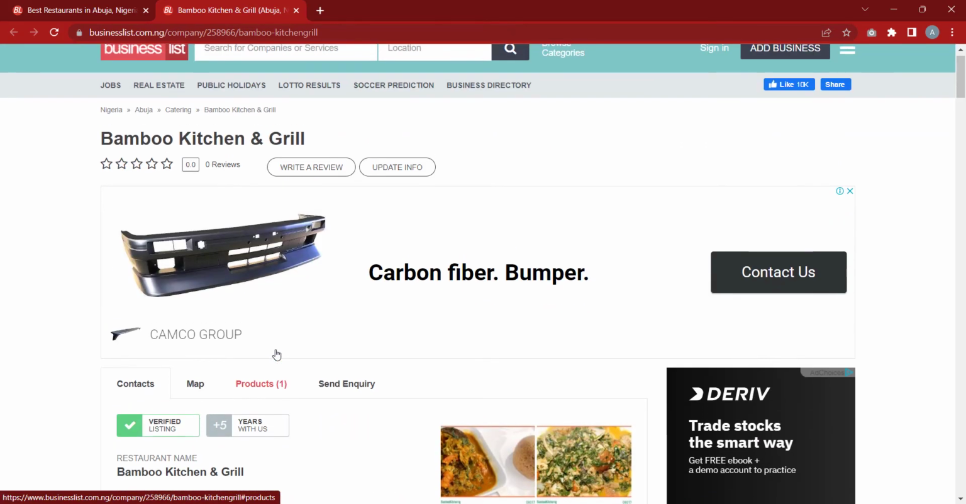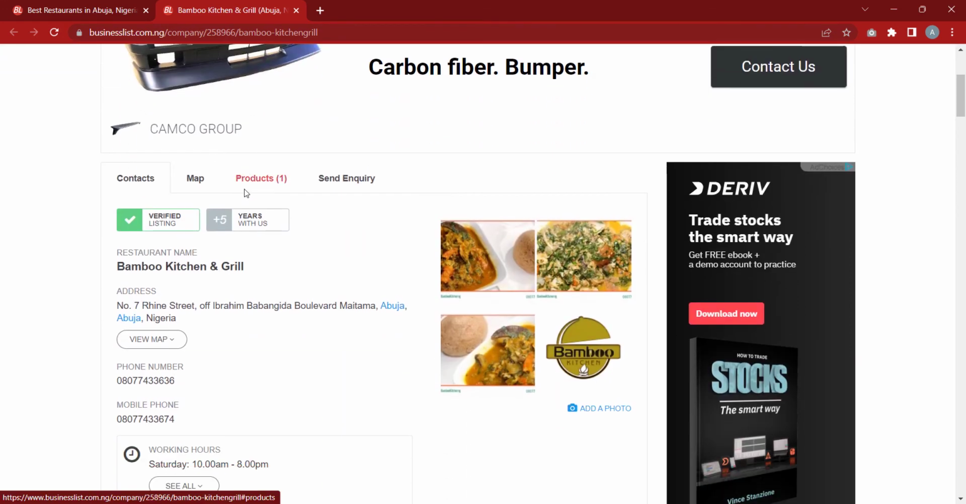So what you're going to do is duplicate the websites that we have already created for Bamboo Kitchen, just the way we created it for the other restaurants. You're going to duplicate it for them now.